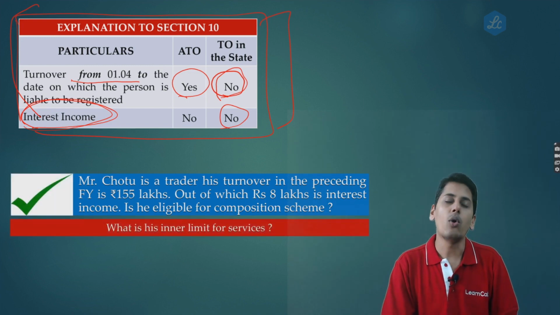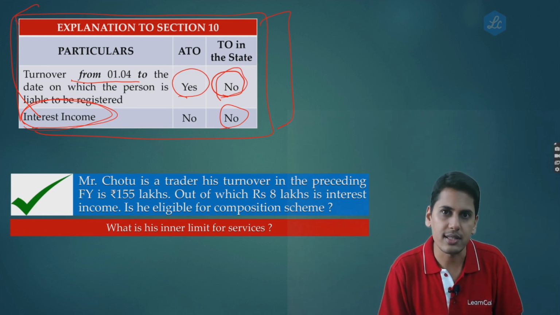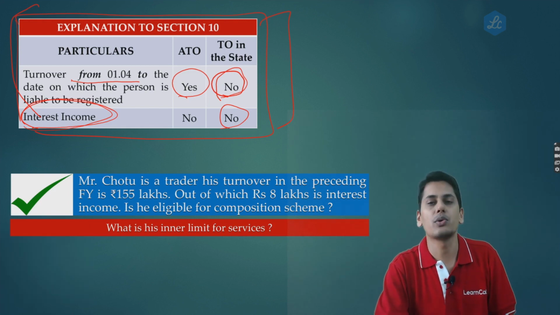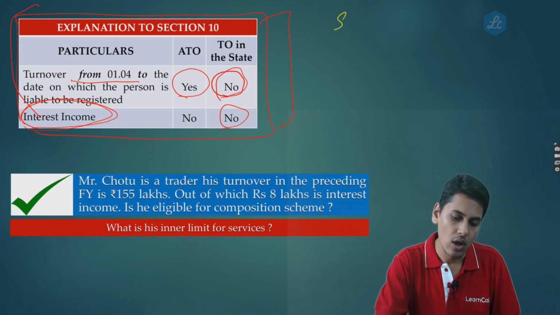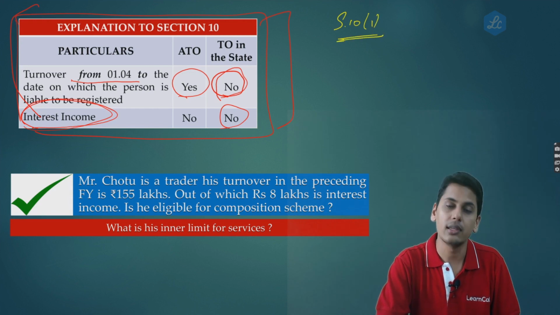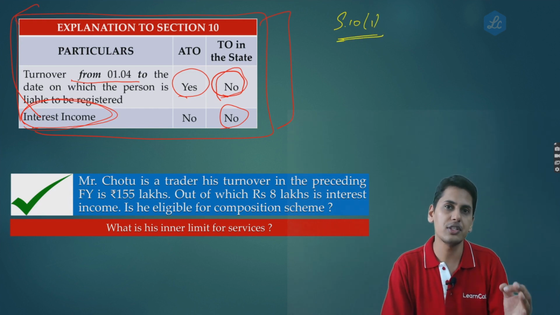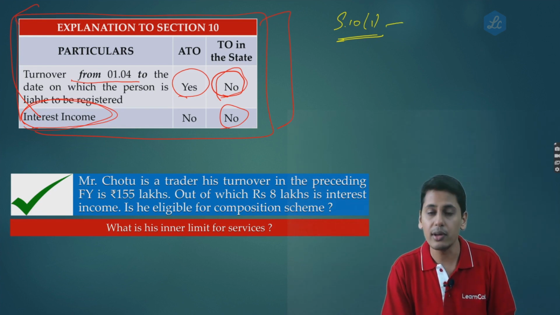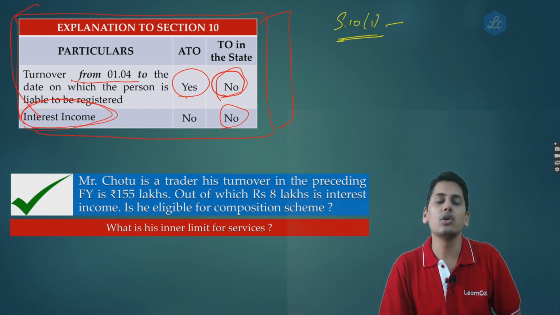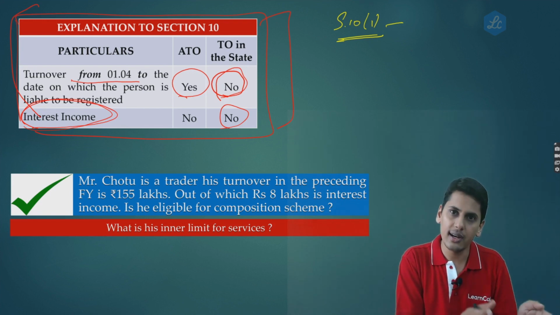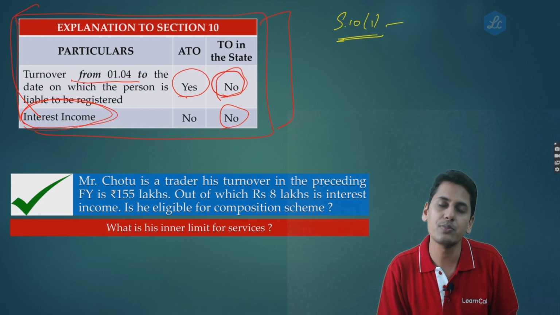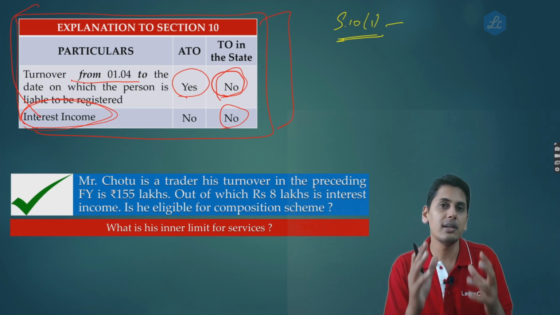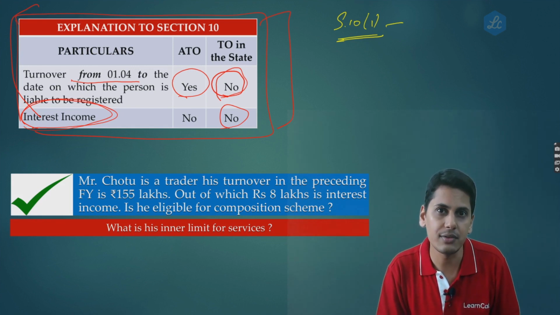The next one is, what is his inner threshold for services? Friends, as we all know, under section 10 subsection 1, a pure service provider cannot opt for composition scheme, other than, of course, a restaurant service provider. However, there is a certain inner threshold which is given. Let a person be a trader, or a restaurant service provider, or a manufacturer. They can provide some services to a limited extent. There's an inner threshold of services which is given.